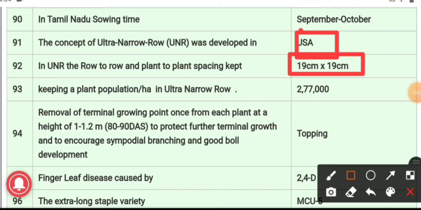93 question. The plant population per hectare in ultra narrow row, and the answer is 2,77,000. The concept of UNR was developed in USA, the row to row and plant to plant spacing kept in UNR is 19 centimeter into 19 centimeter, and the plant population per hectare is 2,77,000.